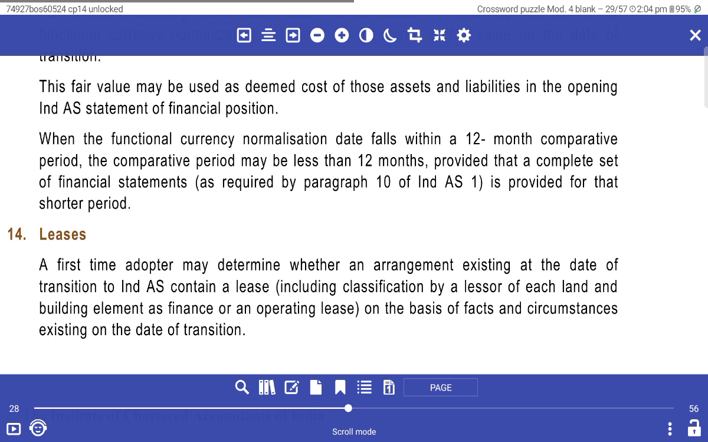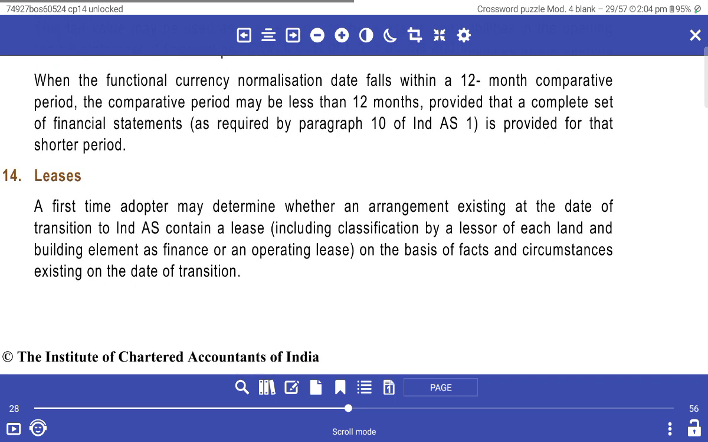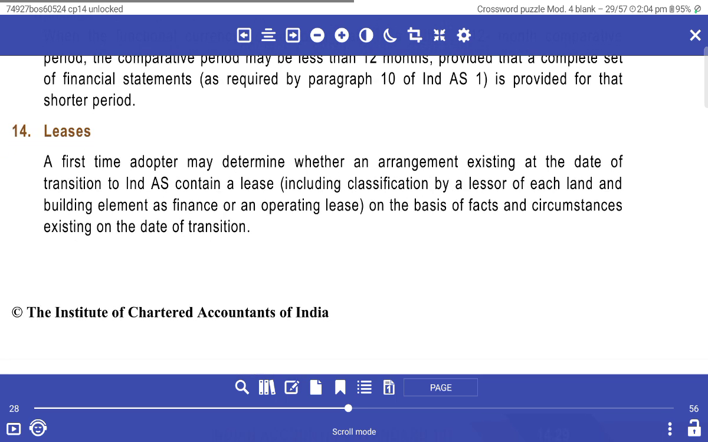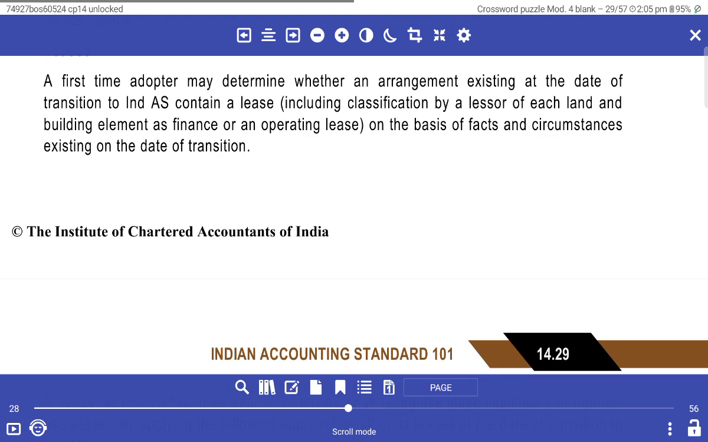The function currency normalized date falls within the 12-month component only period. The company's period is less than 12 months, provide the complete set of financial statements, provider of short-term liabilities. The customer of time may determine whether the arrangement is in the date of transaction NDAs entered in the list, including classification of lease or each land and building elements of the financial operation list based on the factor of convenience and access to the data of transaction.